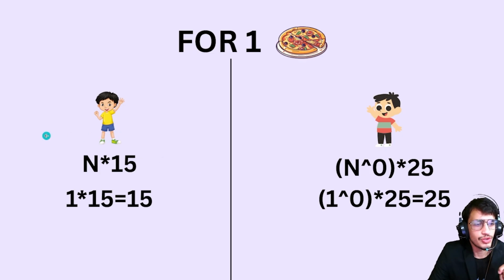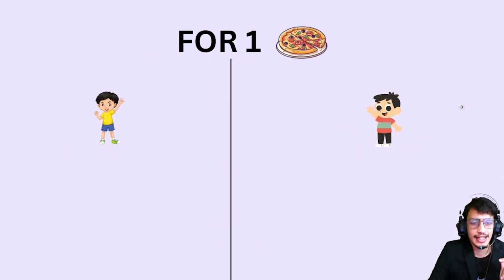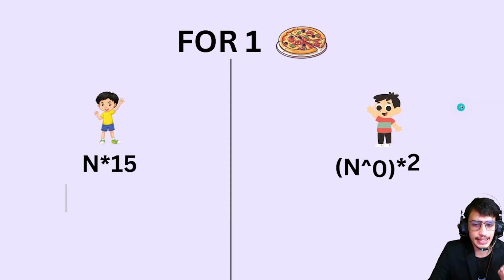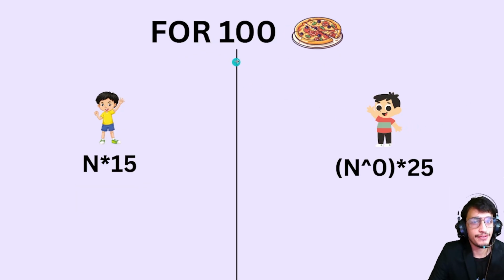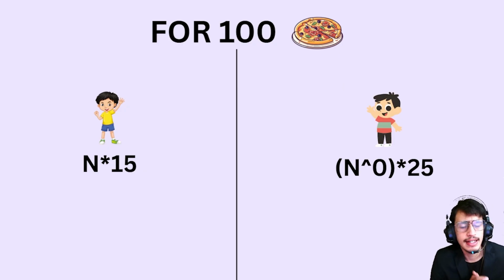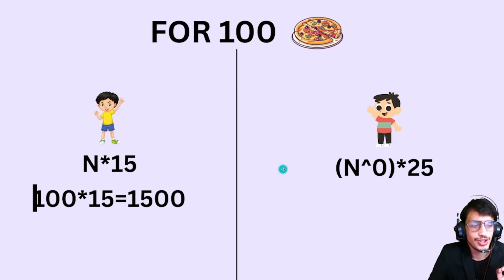So what is the fastest way? Some of you will say algo 1 is the best, but it is not in this case. Why? Because if we take 100 pizzas, Raju is hosting a party and he wants 100 pizzas, then n will be 100. So the answer will be 1500.